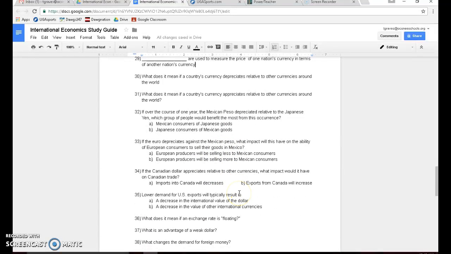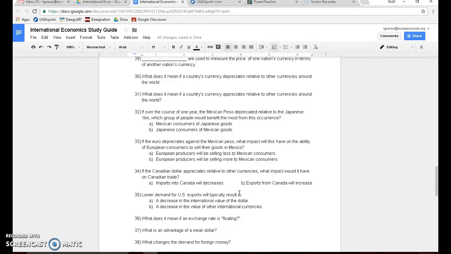Number 34, if the Canadian dollar appreciates relative to other currencies, what impact would it have on Canadian trade? Well, imports into Canada would not decrease. What would happen is exports from Canada will increase.